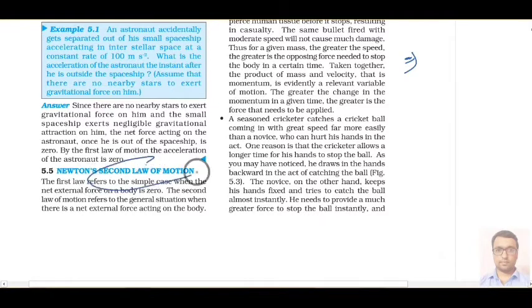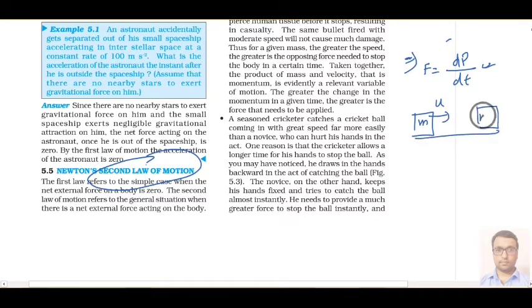This momentum is actually related to Newton's second law of motion. Newton's second law of motion says that the force on any particular body is defined as the change in momentum with respect to time. Suppose a body is moving, its mass is m and it is moving with initial velocity u, and after some time its mass will be the same but its velocity is, suppose, v. From initial position to final position, the time taken is small t.